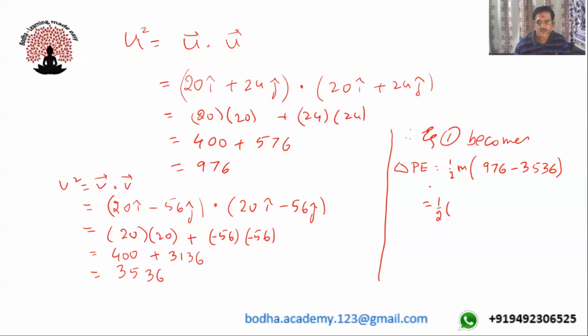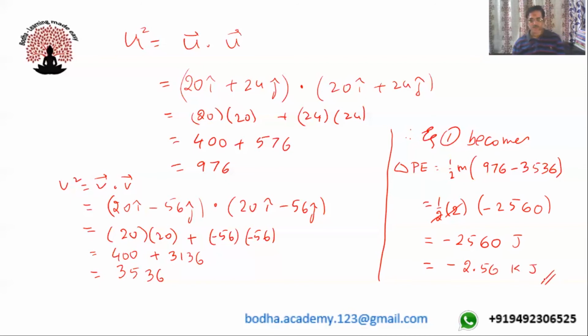So I can write 2 into this, on simplification, 976 minus 3536, you will be getting as minus 2560. So this will get cancelled off. We'll get minus 2560 joules, or I can write this as minus 2.56 kilojoules. So this is the answer for this problem. Okay. Next problem.